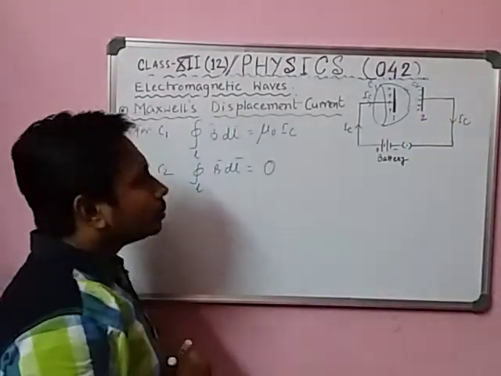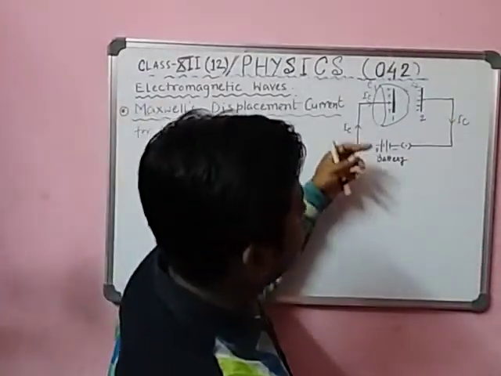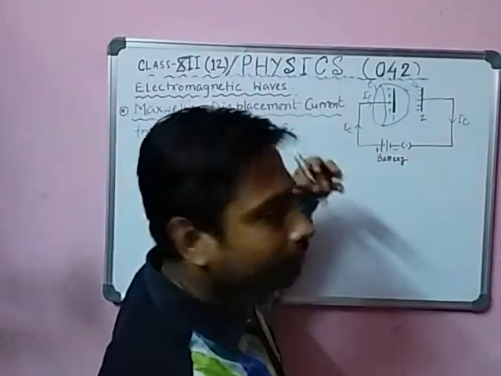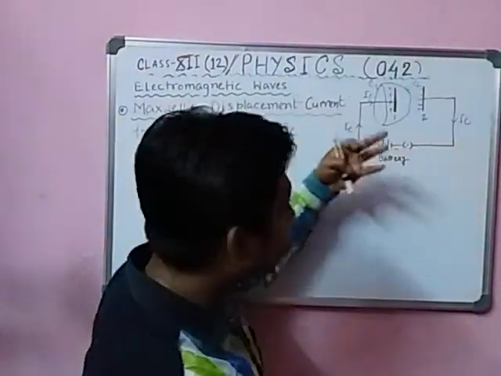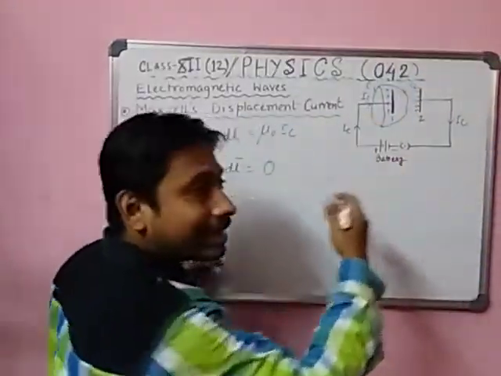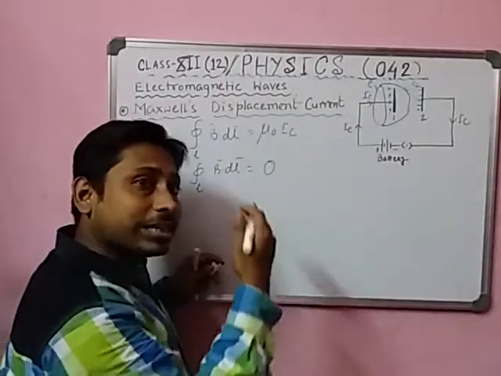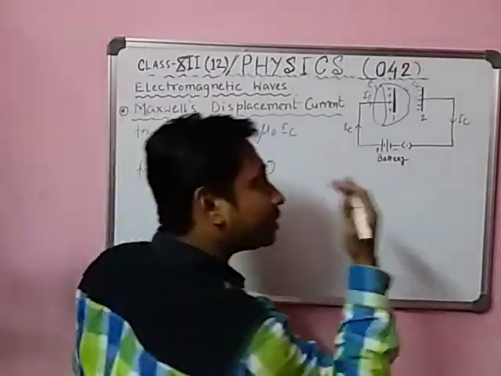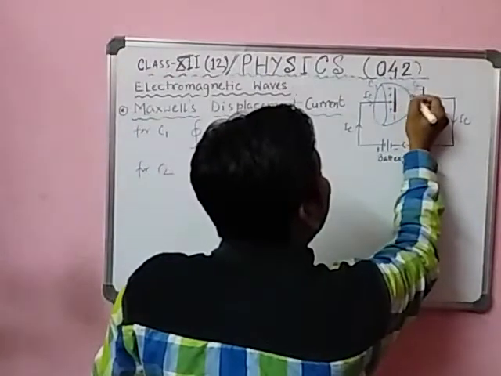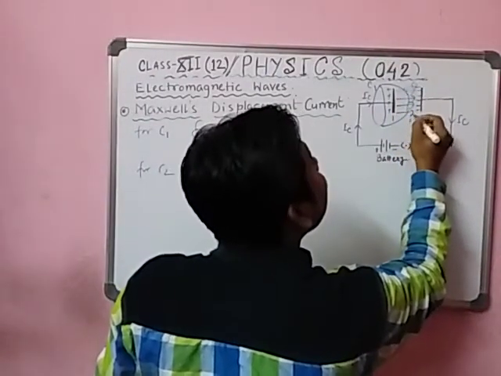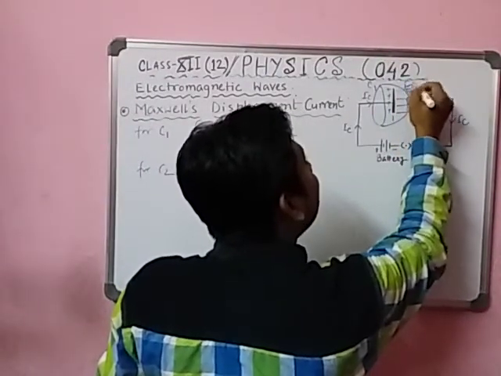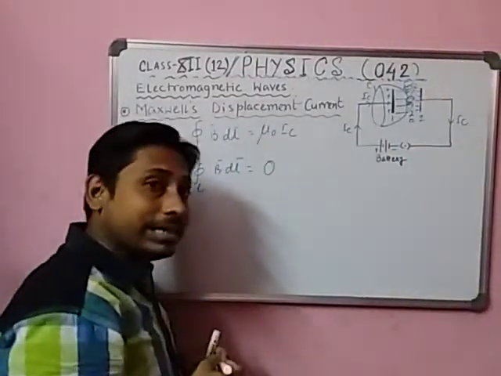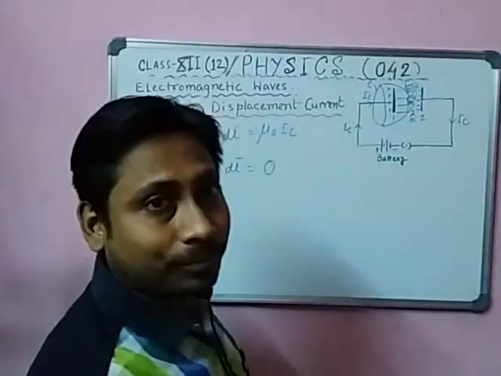So charges increase gradually with respect to time. It means the electric lines increase with time.